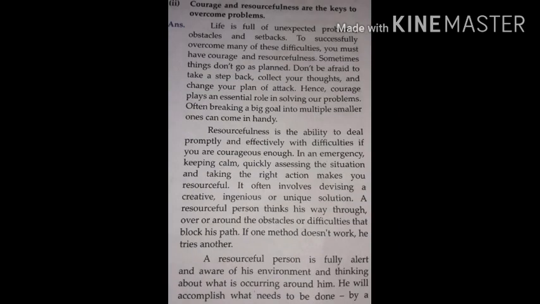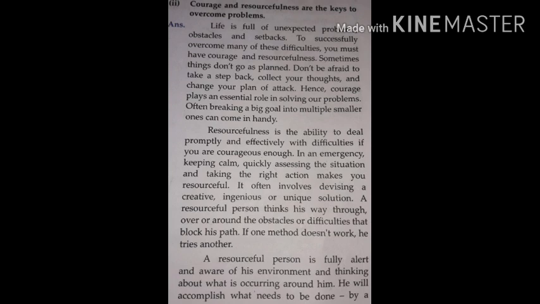Second one is, courage and resourcefulness are the keys to overcome problems. Life is full of unexpected problems, obstacles, and setbacks. To successfully overcome many of these difficulties, you must have courage and resourcefulness.